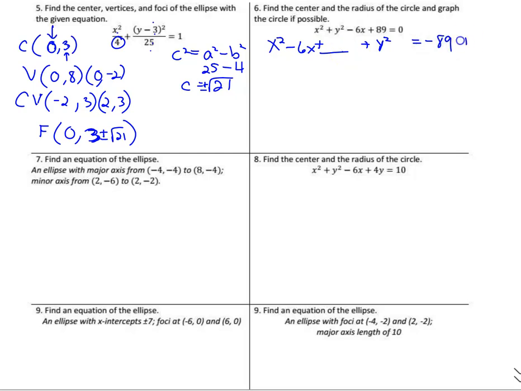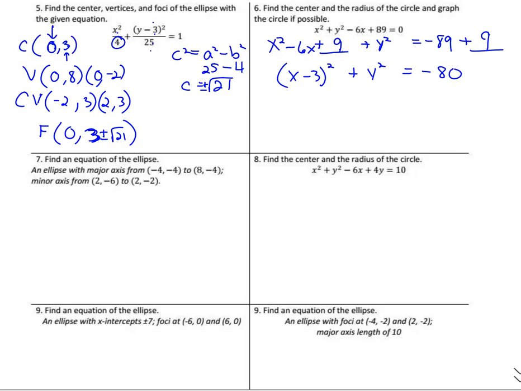And since we added something here, we're going to add something here. So let's complete the square. Take half of that term and square it. Half of 6 is 3. 3 squared is 9. So I'm going to add 9 and subtract 9. And then that factors to x minus 3 squared. It's half of this term, or the square root of this term, plus y squared equals negative 80.